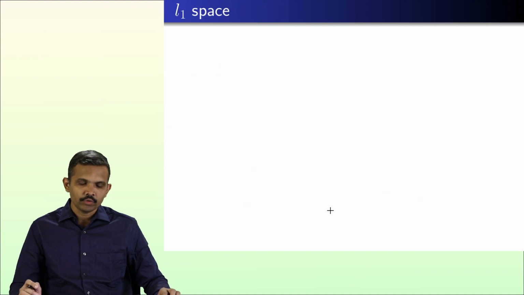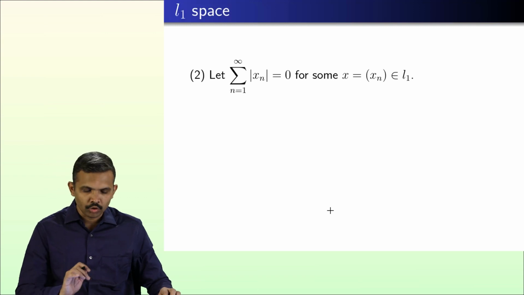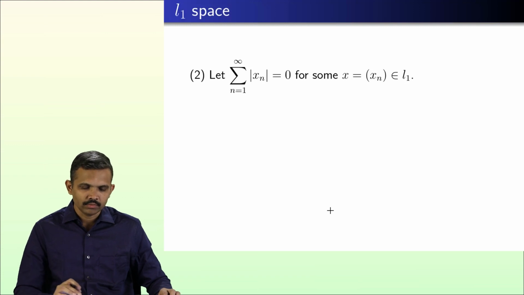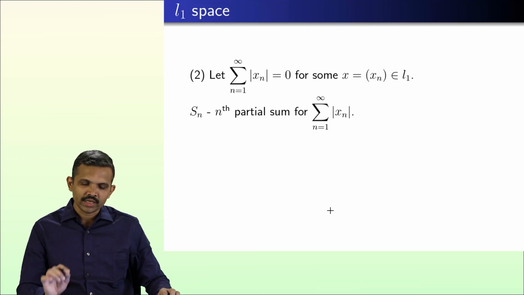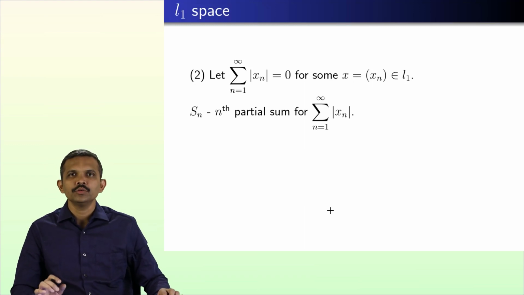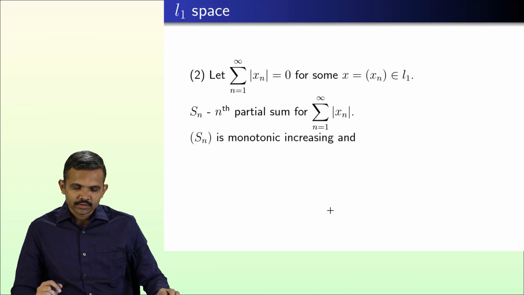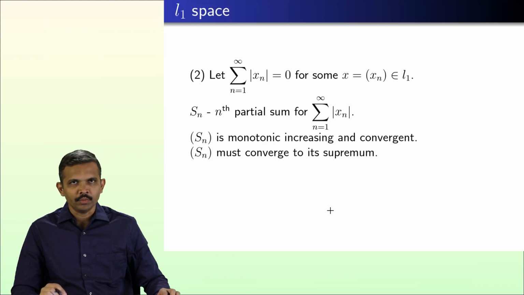On similar lines, let us deal with the second property. Suppose the norm of some sequence x is 0, that is the series summation mod xn is 0. I want to prove that each mod xn is 0, that is each xn is 0, in other words x equal to 0. Let me take Sn, the nth partial sum of mod xn. Sn is monotonic increasing, because each mod xn is non-negative, and it is convergent, so it converges to its supremum.